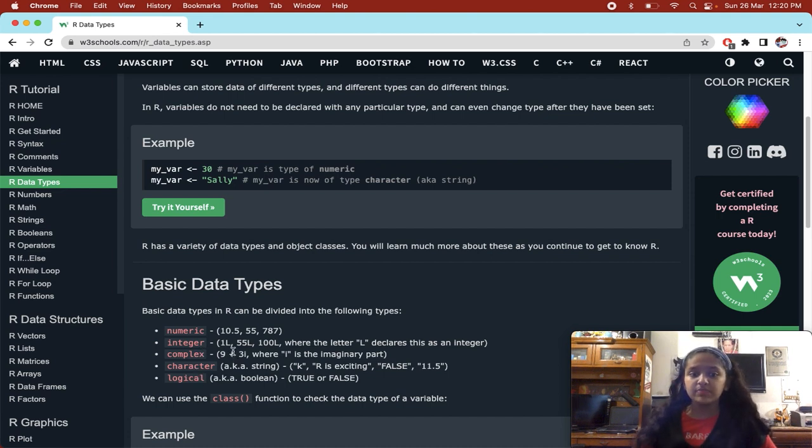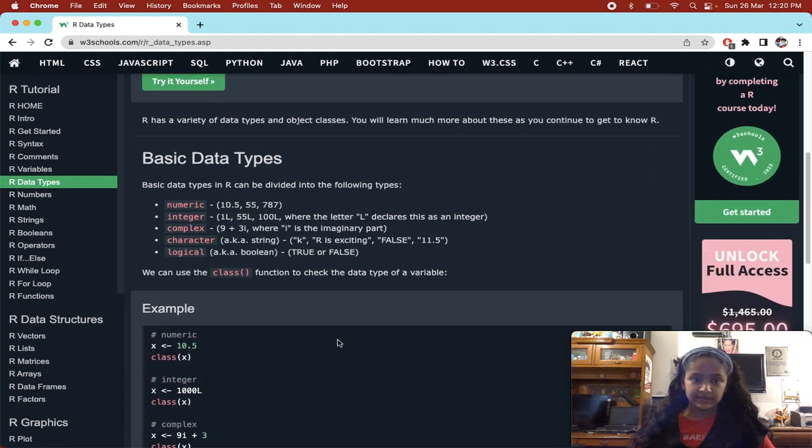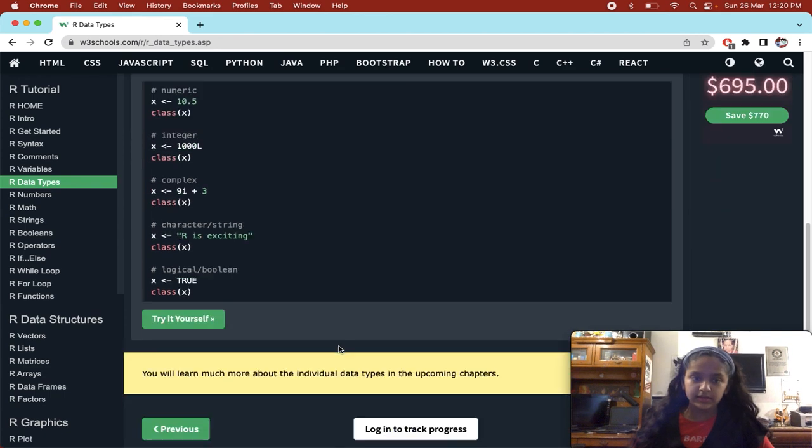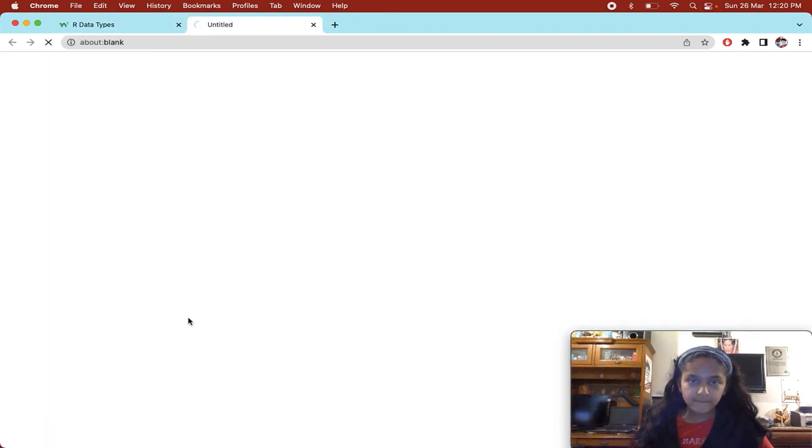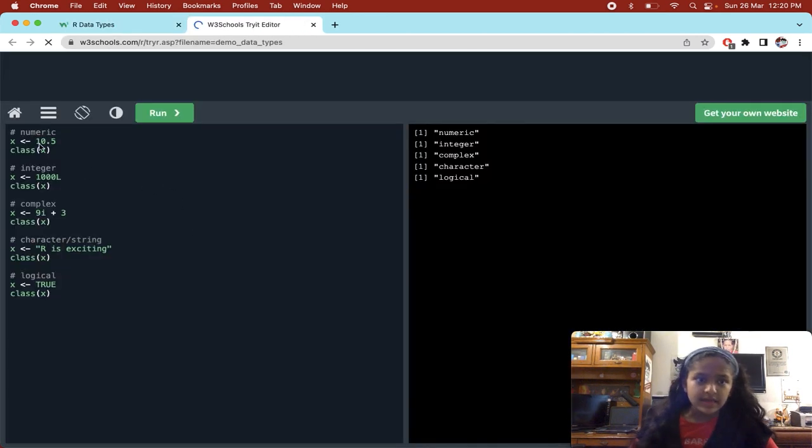Numeric can be a floating point number, like a decimal number. It can also be an integer, a normal number. But this might come to your mind: what if I give a negative number?